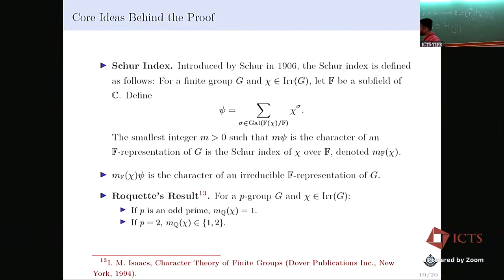So for p-groups we have a nice result. If p is odd, then the Schur index of any irreducible character is 1. If p is 2, then the Schur index becomes either 1 or 2.